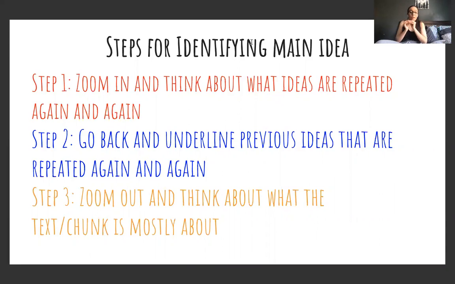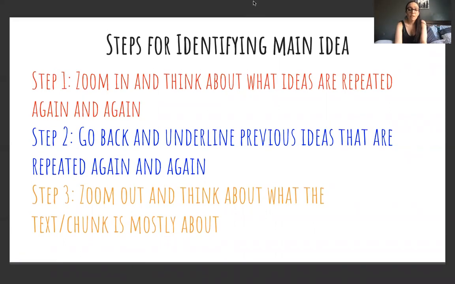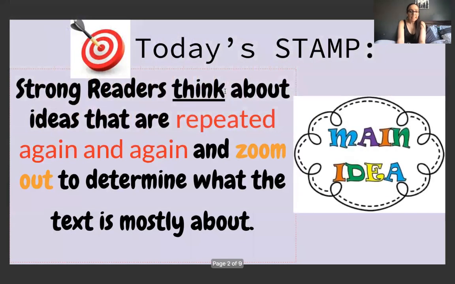So we know that there are certain steps to find main idea. Okay, so step 1, zoom in and think about the ideas that are repeated again and again. Step 2, go back, underline previous ideas that are repeated again and again. And step 3, zoom out and think about what the text slash chunk is mostly about. So today's stamp is strong readers think about the ideas that are repeated again and again and zoom out to determine what the text is mostly about.